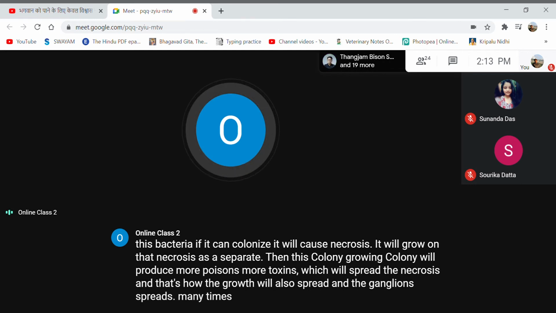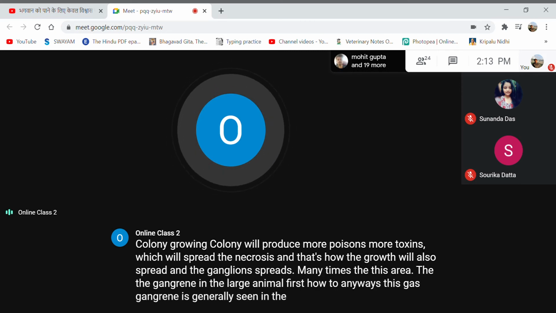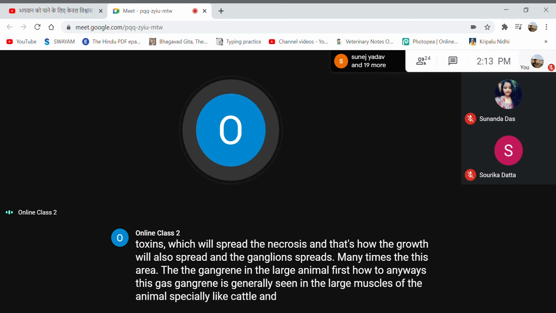Many times, this gas gangrene is generally seen in the large muscles of large animals, especially cattle and buffalo, and even in large wild animals.